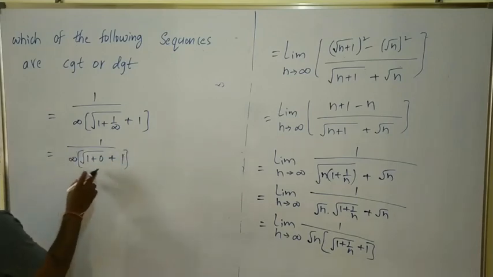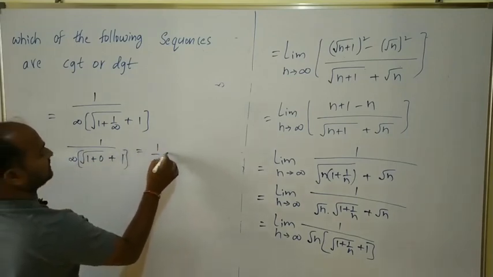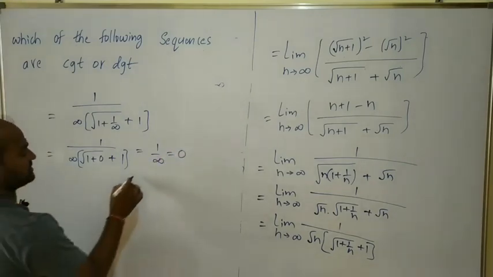Infinity into something is infinity, and 1 by infinity is equal to 0, which is finite.